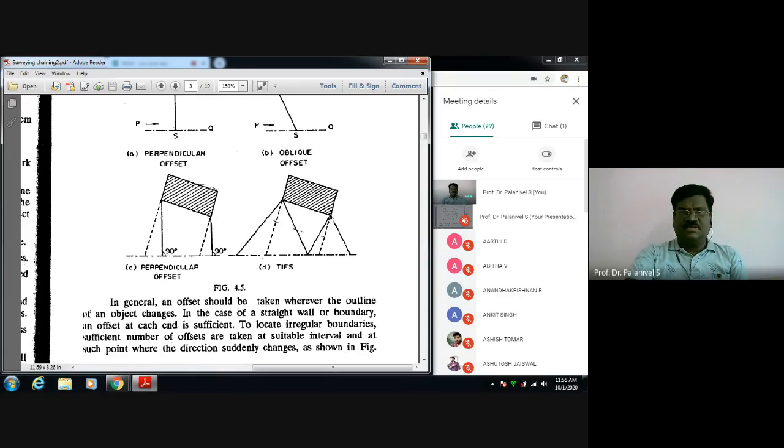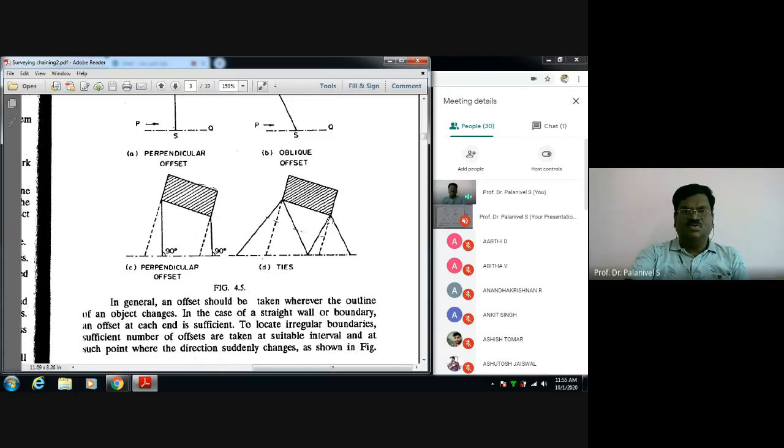You measure this distance, and then in your plan map you can draw an arc here. When you prepare the map, you draw the survey line to some scale, 1:100 or 1:200, and by arcing you get this point during the preparation of your planar map of the area.